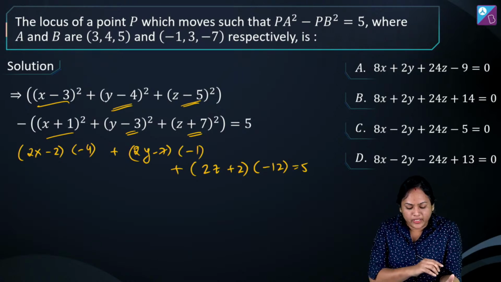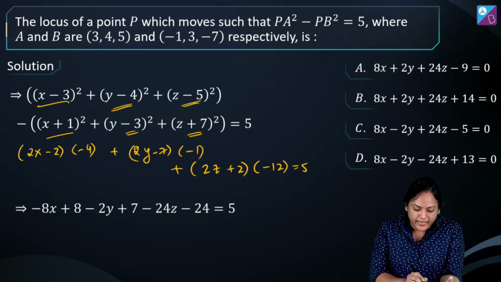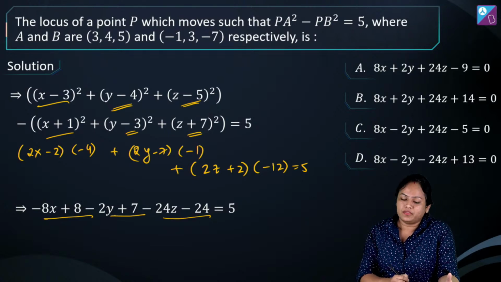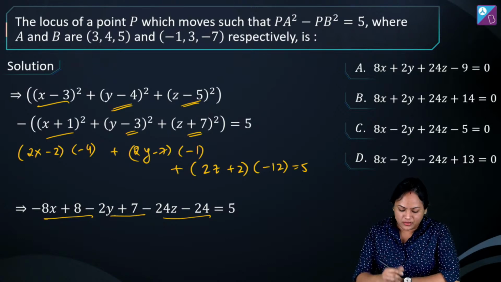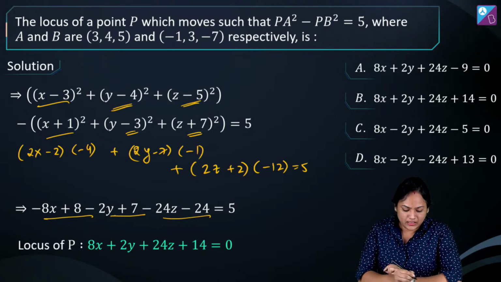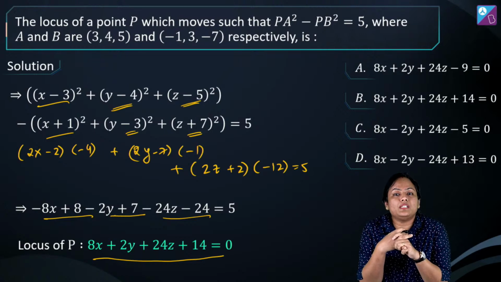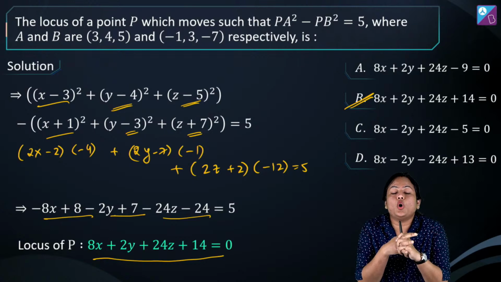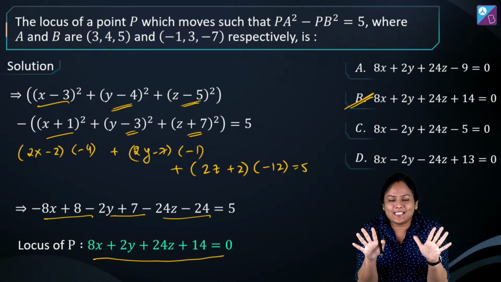All right, now when you simplify it further, this finally becomes minus 8x plus 8 minus 2y plus 7 and minus 24z minus 24 is equal to 5. And further, when you bring terms to one side and combine the constants, the final equation will look like this: 8x plus 2y plus 24z plus 14 is equal to 0. And definitely when we see the options, the answer will become option B. Samjha? Very simple question. Yes?